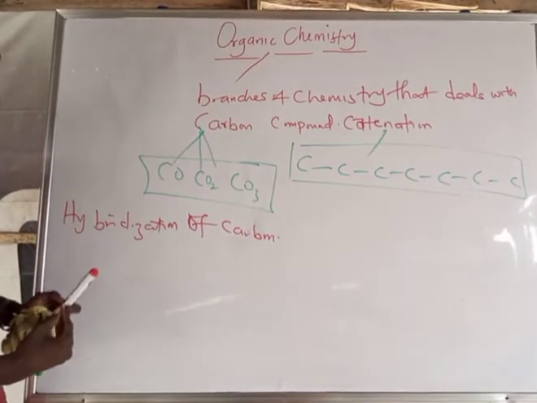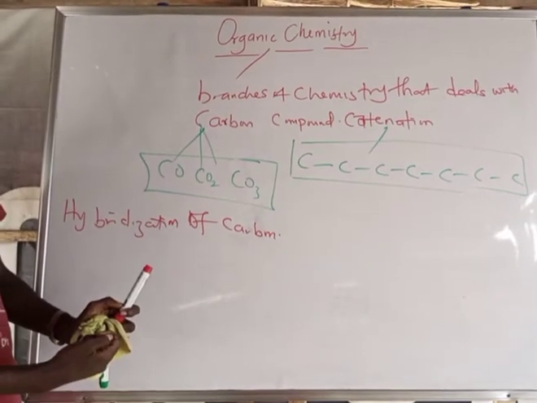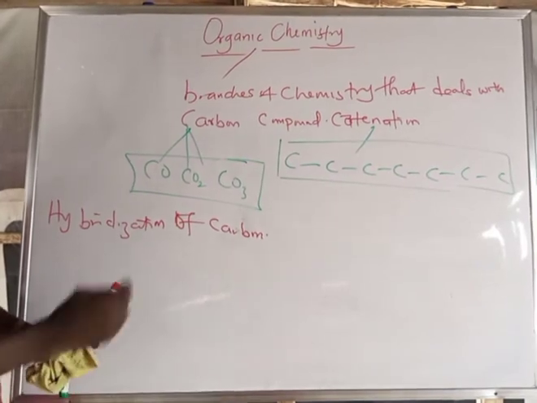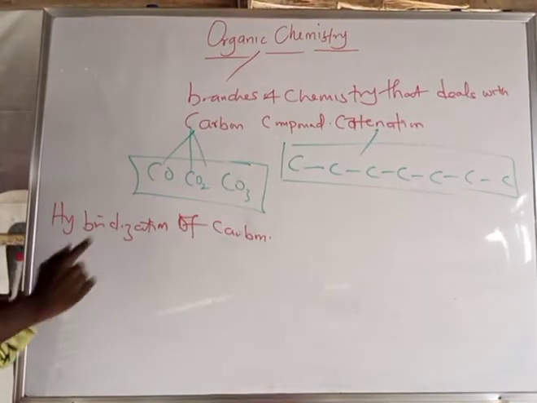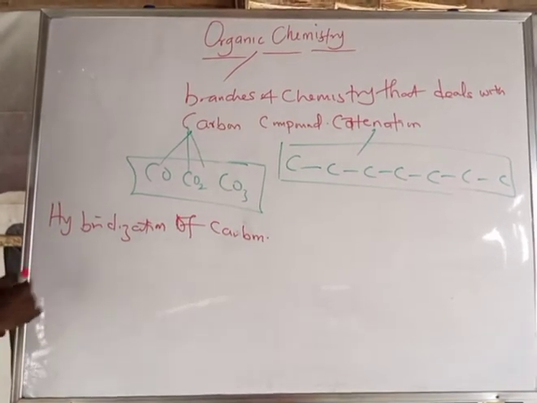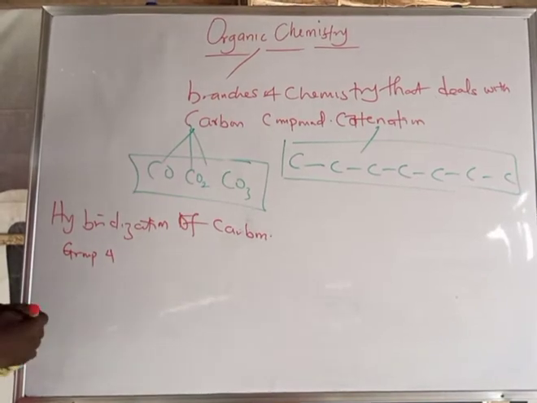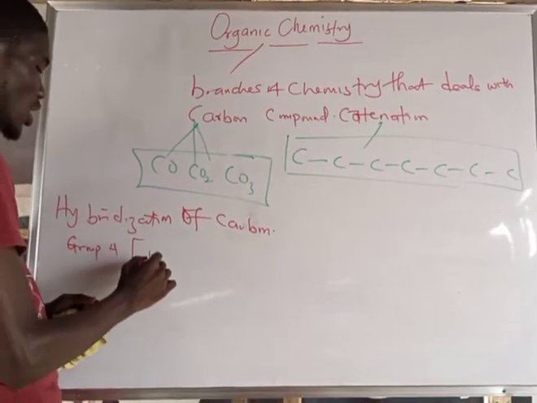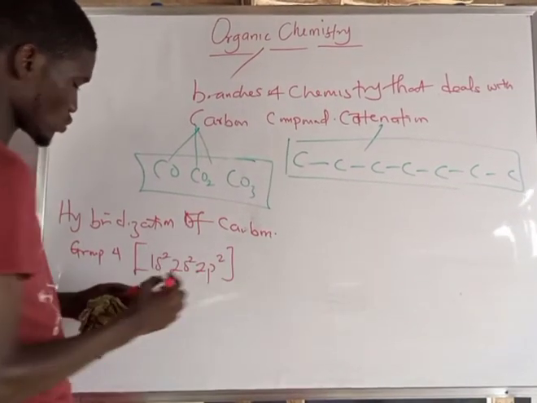At the chemistry level, we can say it is the mixing of atomic orbitals to equivalent molecular orbitals. Let's take the example of carbon. Don't forget, carbon belongs to group 4 in the periodic table, and its electronic configuration is 1s2, 2s2, 2p2.